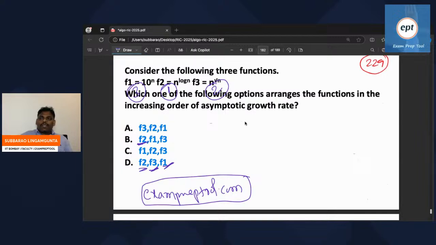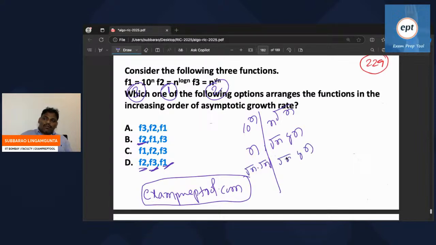10^n, n^(root n), who is bigger? Apply log on both sides. n log 10 base 10, and root n log n. This n can be written as root n times root n. So this is root n log n. Root n cancels. Here root n, here log n. Root n is bigger.